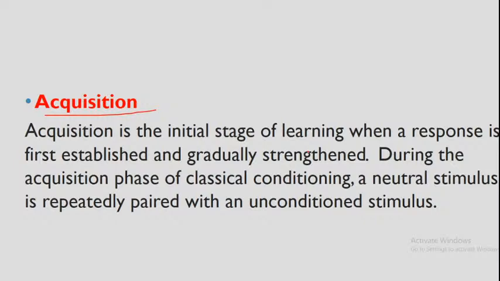Here, the unconditioned stimulus. Okay, what is the unconditioned stimulus? This question, what is the unconditioned stimulus or what is the unconditioned response, is a very important type of question. So the unconditioned stimulus is equal to food, right? In this experiment, the unconditioned stimulus is food.